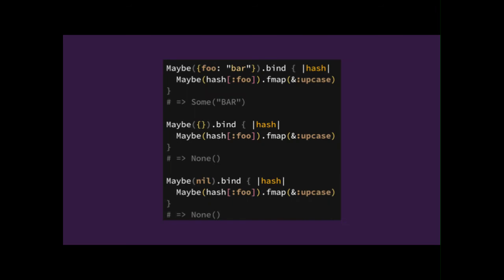So what's that for? Think about another case where you want to reach into a hash, like deeply into a hash, and many things could fail. You could do the same with bind. So you get a hash, but you don't know if it's there or not. Then you ask for foo, which could also not be there, and then you upcase whatever is there.